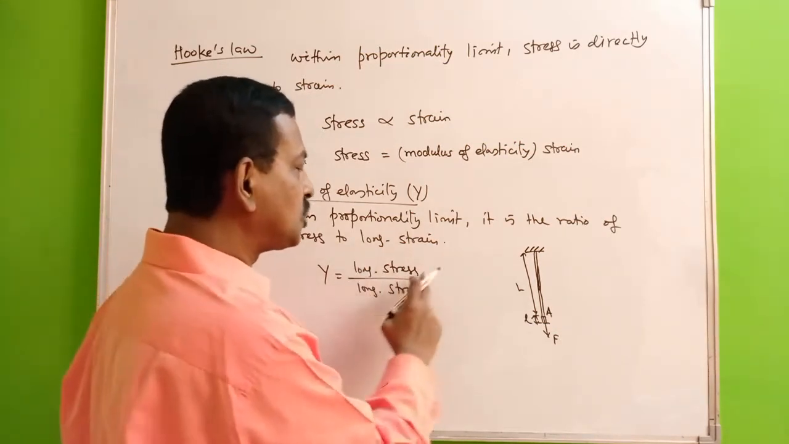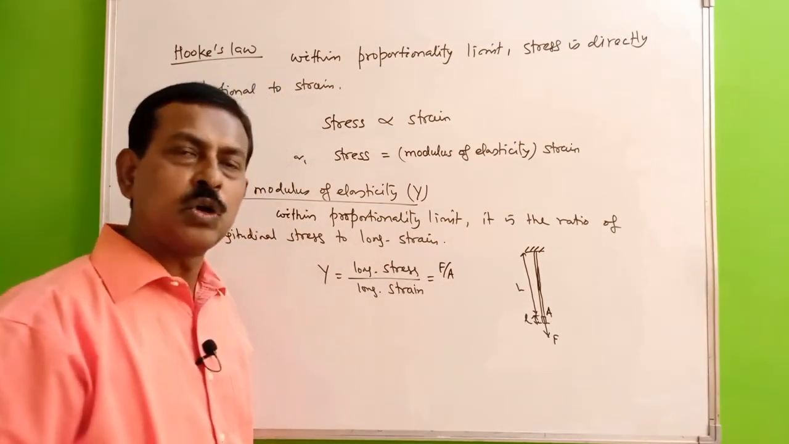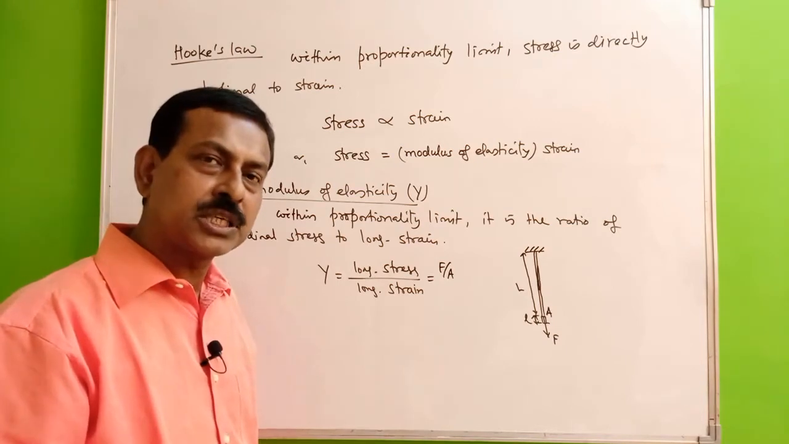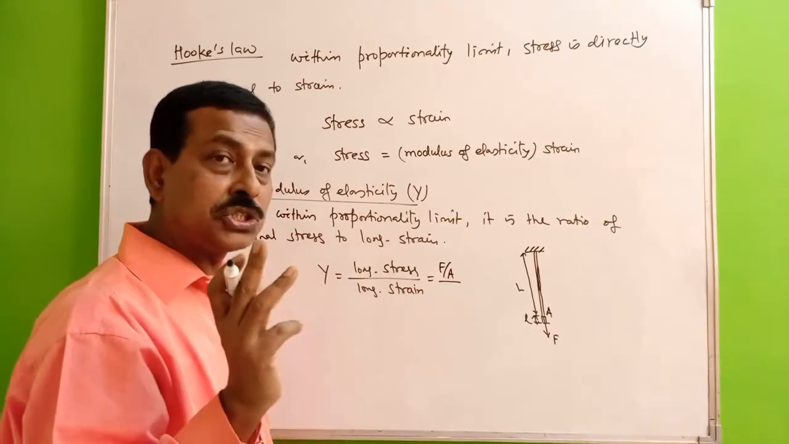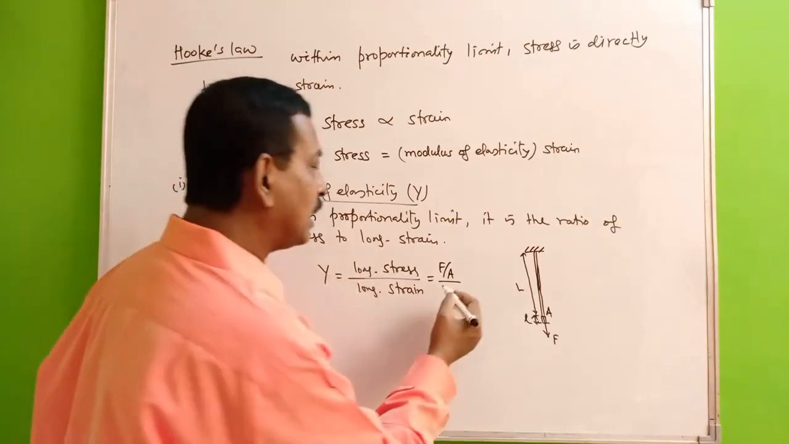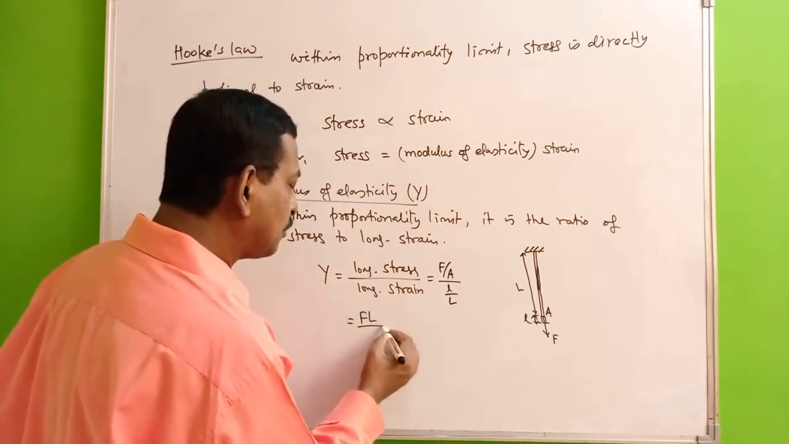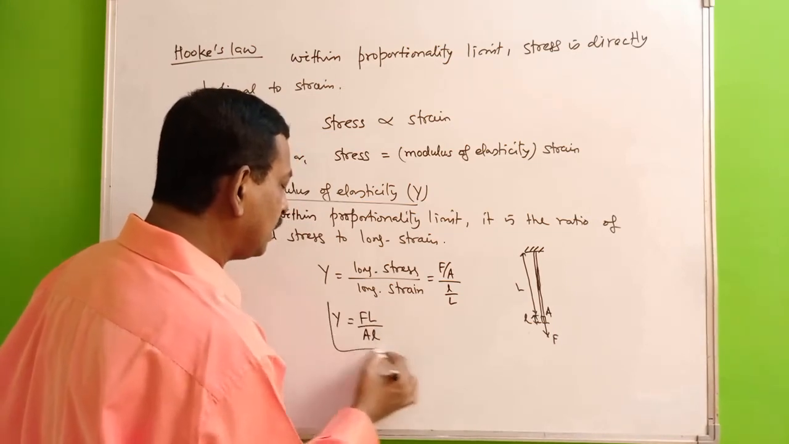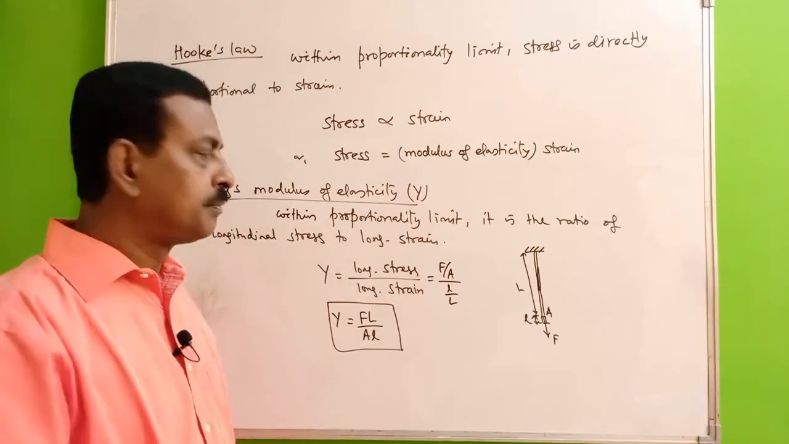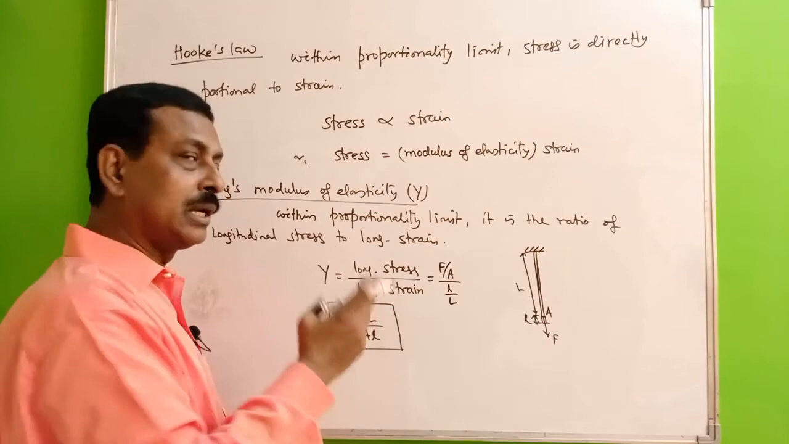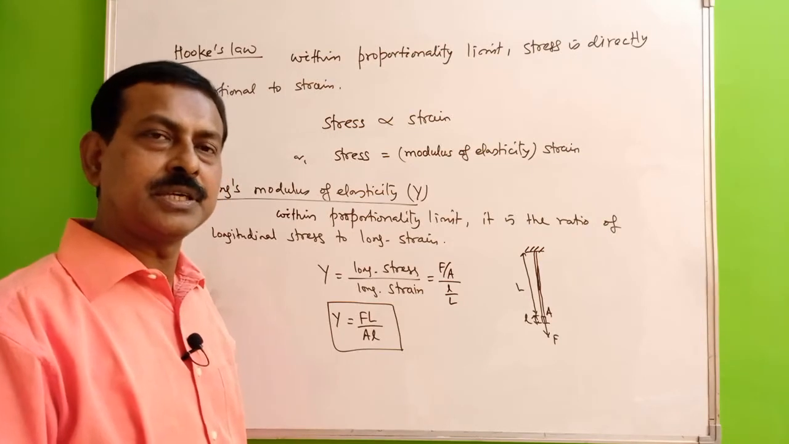So what will be the longitudinal stress here? Longitudinal stress will be F by A, the force developed per unit area of cross section, divided by strain. What is the strain here? It is the longitudinal strain, the change in length per unit original length. So this is small l by capital L. So if you consider this term, it is FL by Al. This is the expression for Young's modulus of elasticity. F is the force, capital L is the original length, A is the area of cross section, and small l is the change in length.